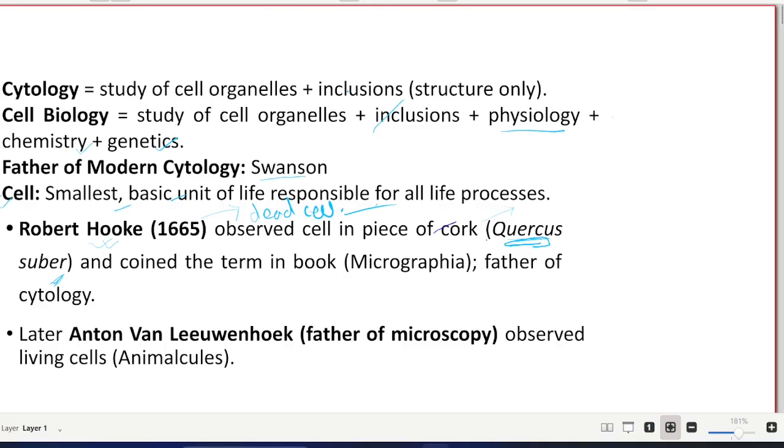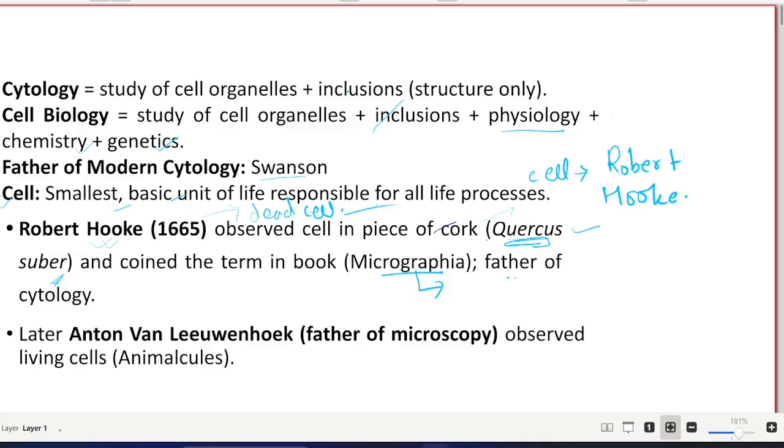So there will be an objective question for you: which of the following scientists observed the dead cell for the first time? Then your answer will be Robert Hooke in 1665 on the plant Quercus suber, and he is the one who gave the term cell. So who coined the term cell? Your answer will be Robert Hooke. He coined this term in his book, the name of which is Micrographia.